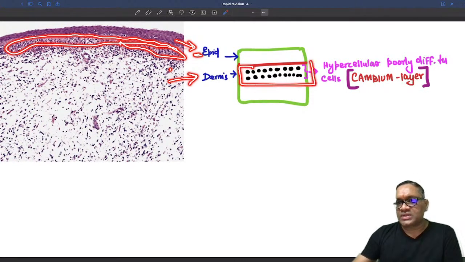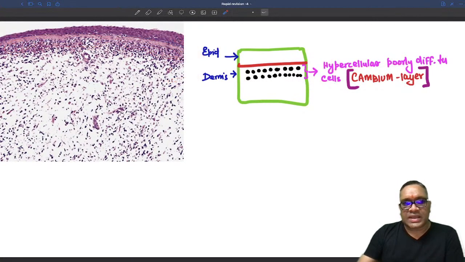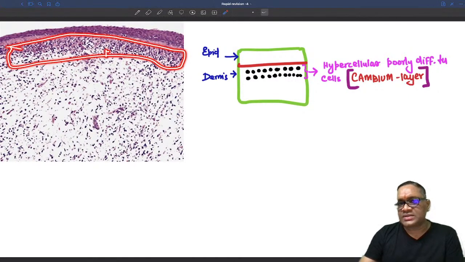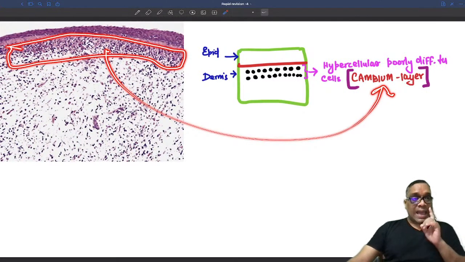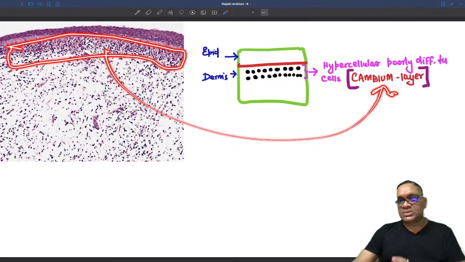So you can notice there is a hypercellular poorly differentiated tumor cell layer. Can you see this? This is the hypercellular poorly differentiated tumor cell. So this layer is called the cambium layer. That was also a NEET PG question. Cambium layer will be seen in sarcoma botryoides or embryonal rhabdomyosarcoma.